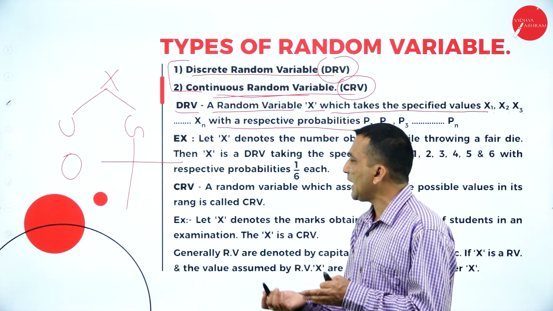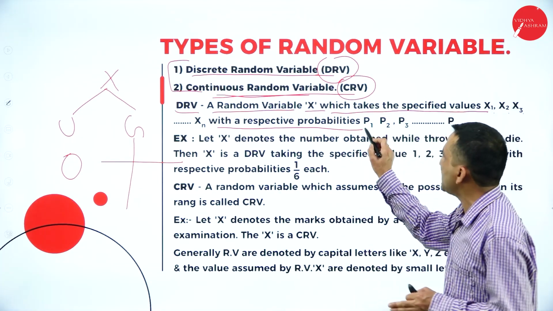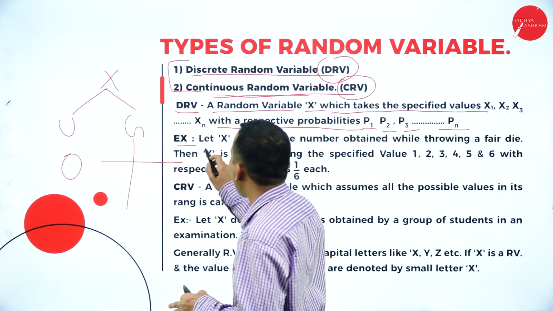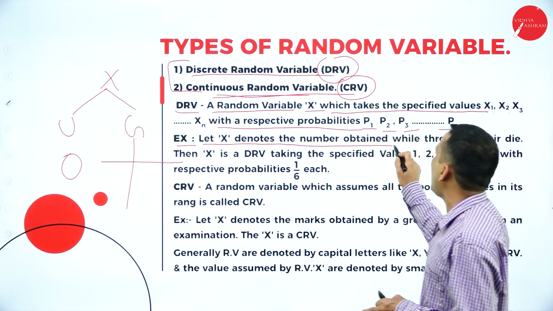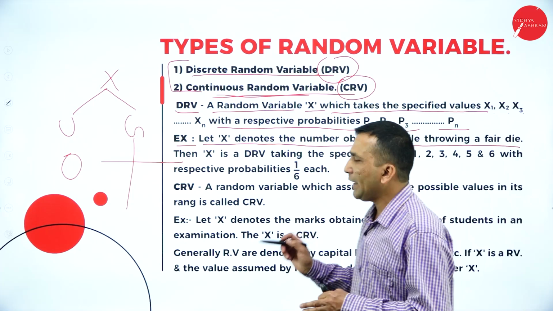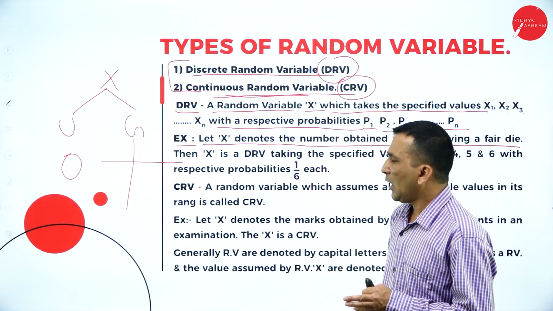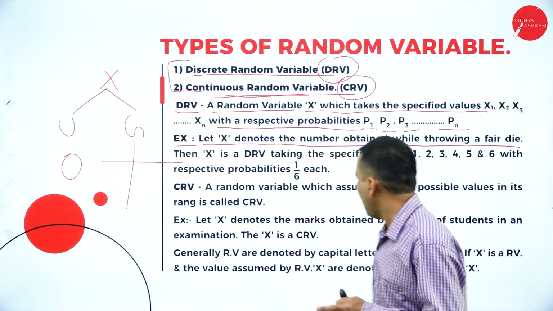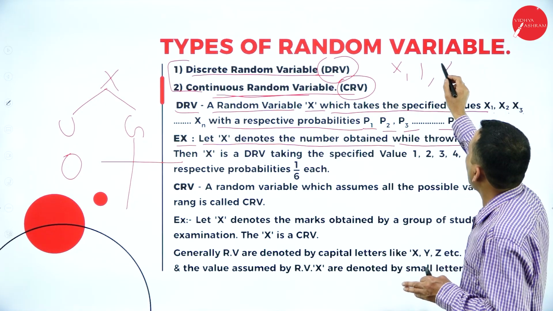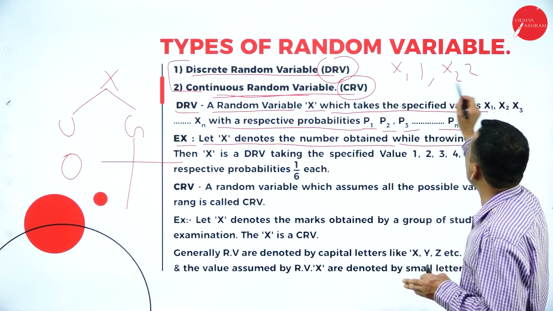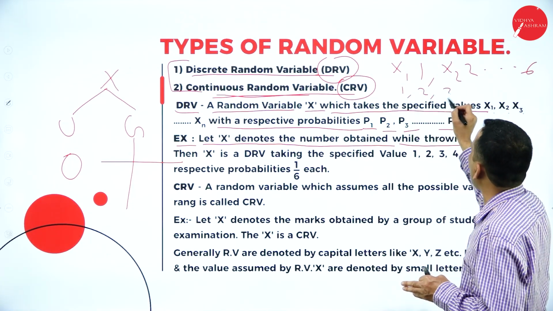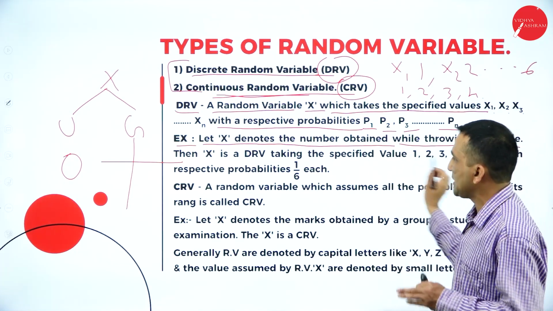We are assigning outcomes to the experiment, which is nothing but P1, P2, P3 till the last outcome. For example, let X denote the number obtained while throwing a fair die. Because there are 6 ways we are getting, if you are writing the X series, X1 is 1, X2 we are writing 2, till 6. So 1, 2, 3, 4, 5, whatever it is.